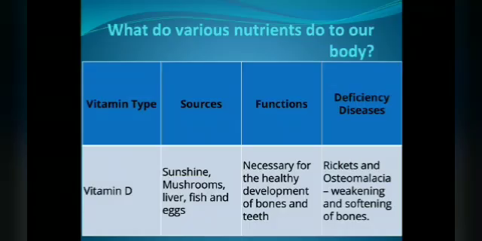Then vitamin D. Sources will be sunshine, mushrooms, liver, fish and eggs. Function: necessary for the healthy development of bones and teeth. Deficiency disease: rickets, osteomalacia, weakening and softening of bones. So for vitamin D, sunshine early in the morning is extremely important for our body. So you are going to continue with the table.